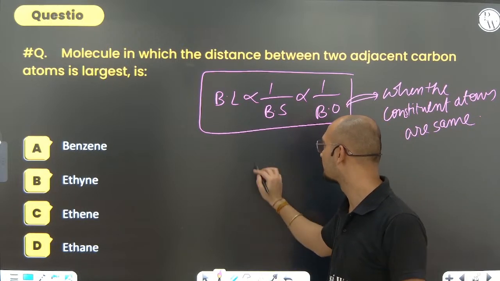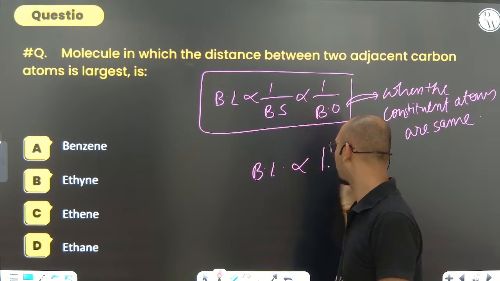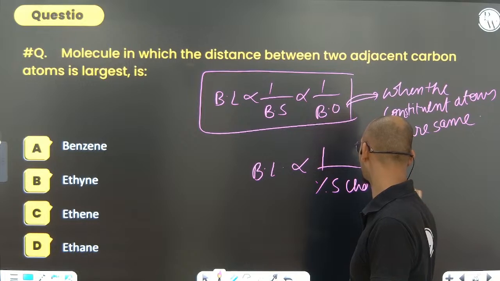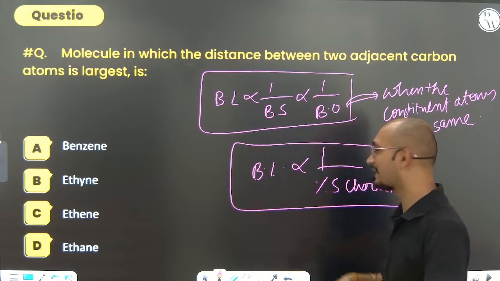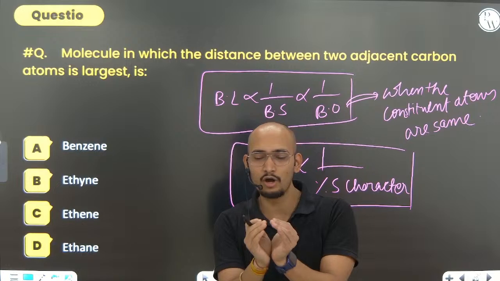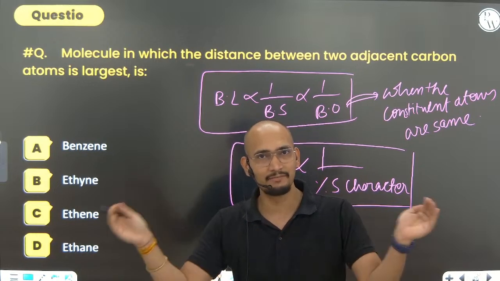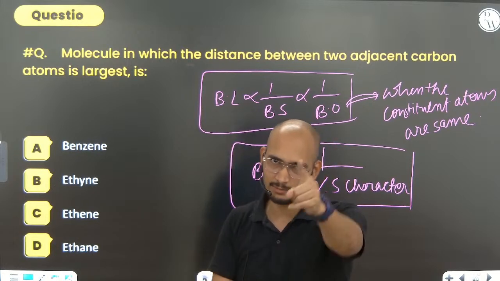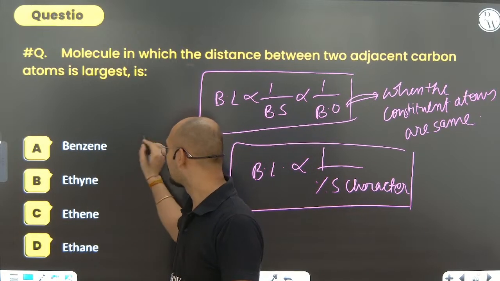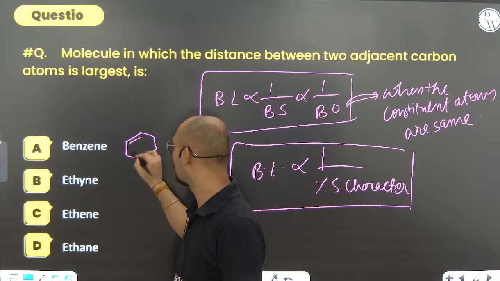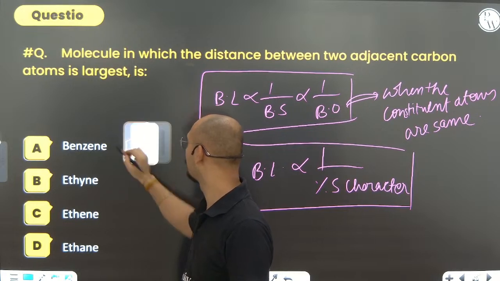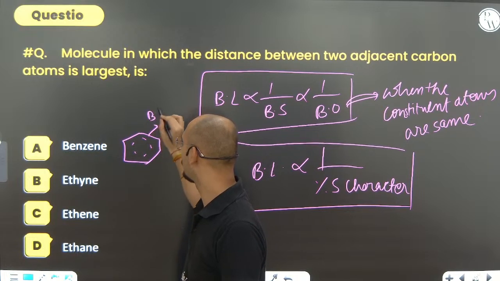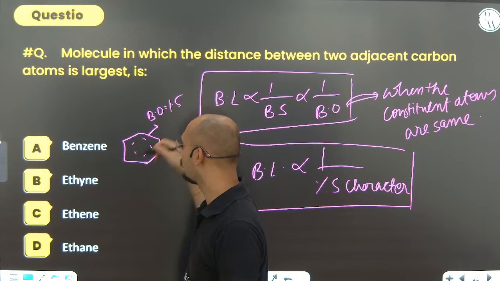Next, one more thing, bond length is inversely proportional to percentage S character. The more the S percentage, because S is small in size compared to P and D and F, what will happen? Their bond length also becomes smaller when the percentage S character becomes more. Next, benzene. Think about benzene. I hope you all know that bond order comes out to be 1.5 due to resonance.